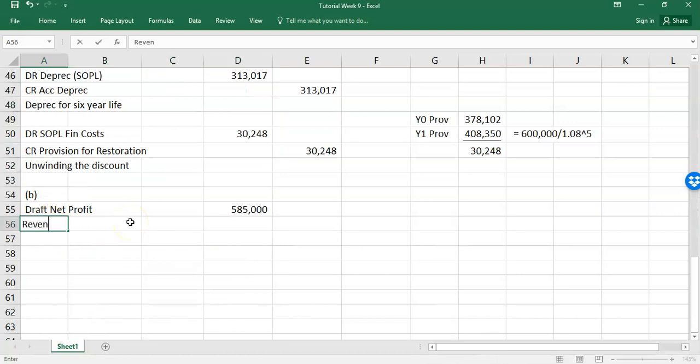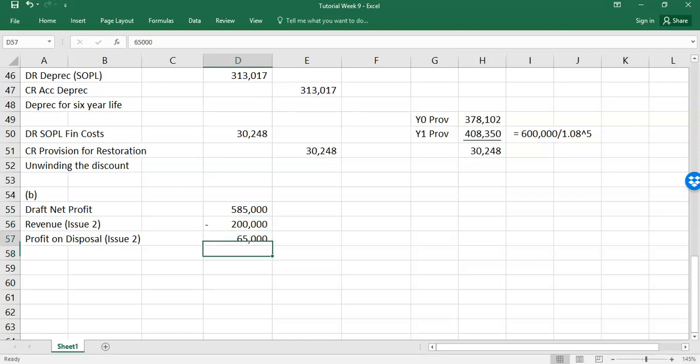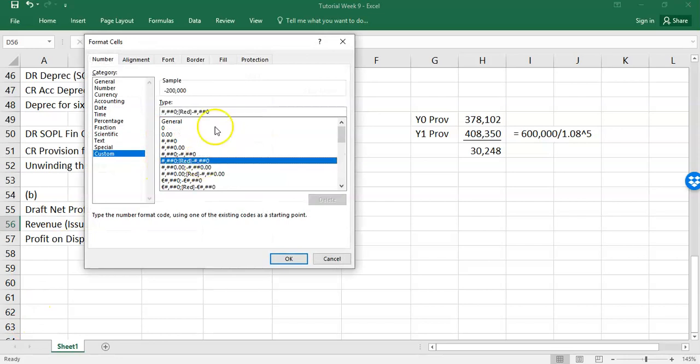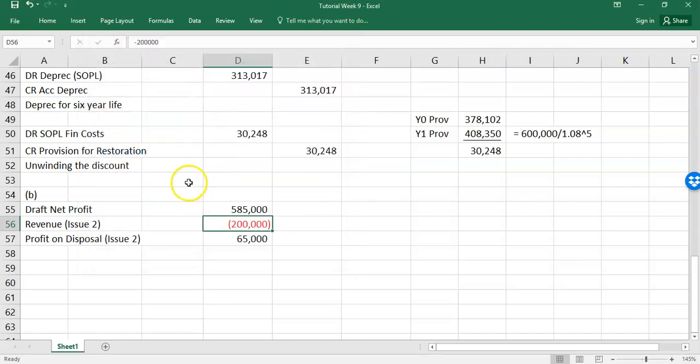So we put there revenue, issue 2, and profit on disposal, issue 2. So the revenue is minus 200,000 and this is plus 65. So just tidy that up to make it easy to understand. So that's important that you can see, not only give the journals, but you understand what impact that will have on financial performance, i.e. through your profit line.